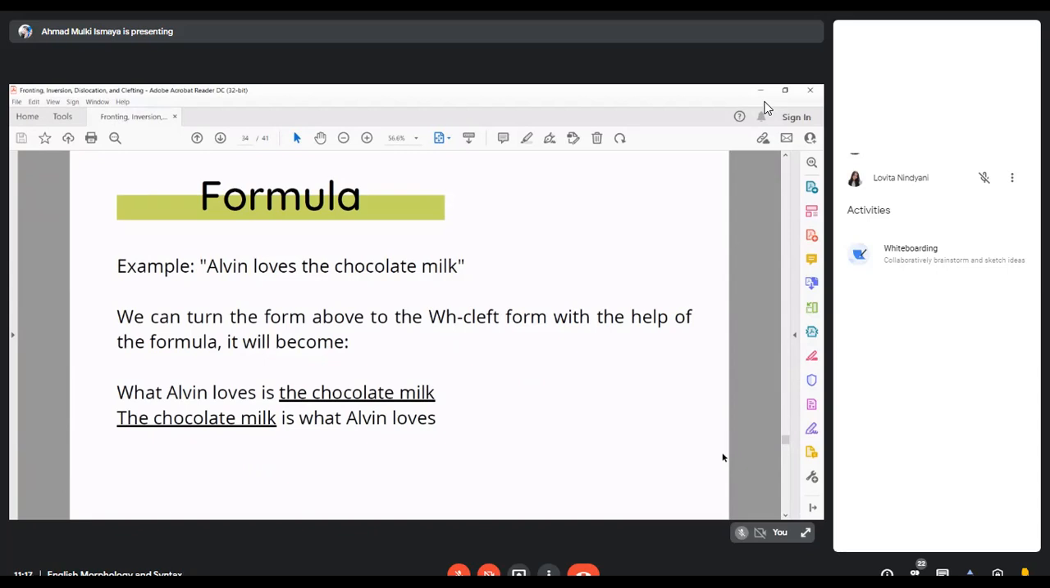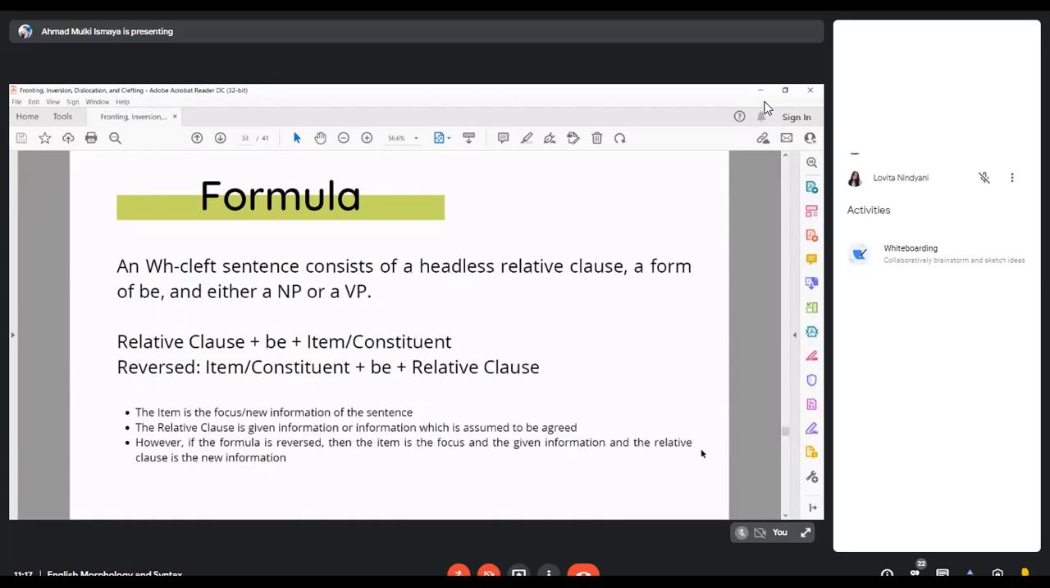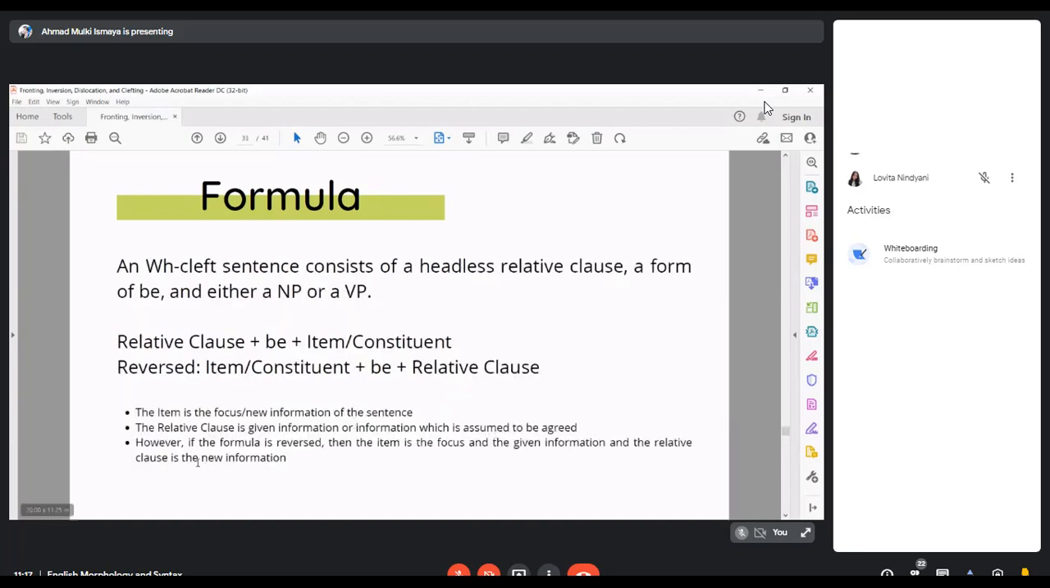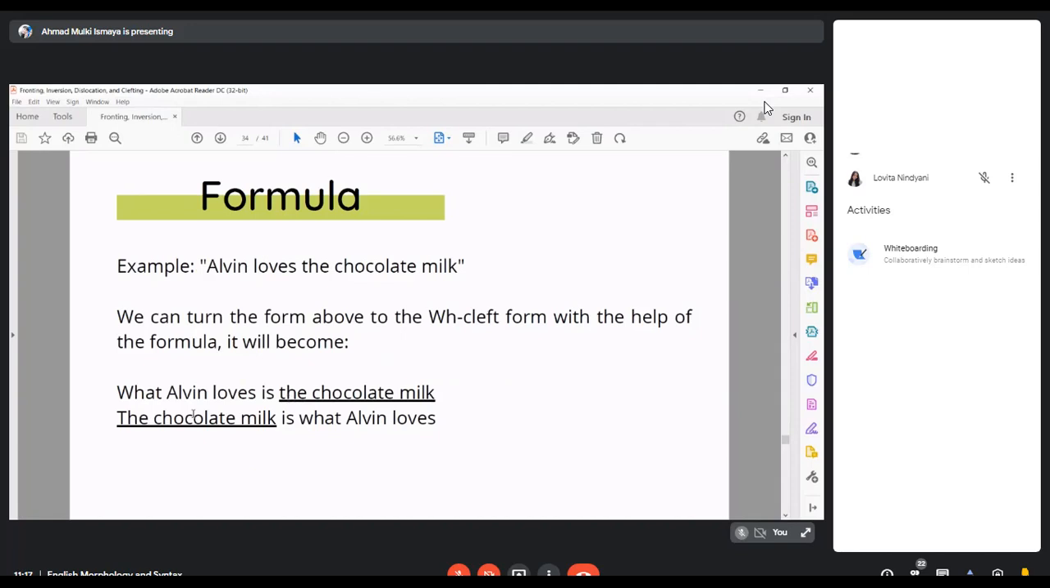But there's a difference between the two based on the formula above. In the sentence above, the chocolate milk is actually the new information. But in the bottom sentence, we can see that what Alvin loves is actually the new information. See? The focus is different. The chocolate milk is the focus and the given information, so the information that we have known.